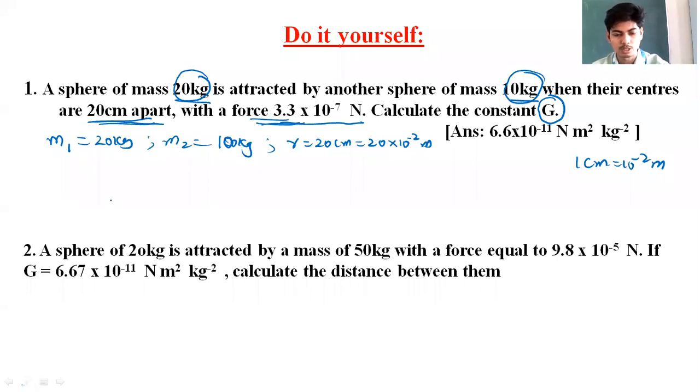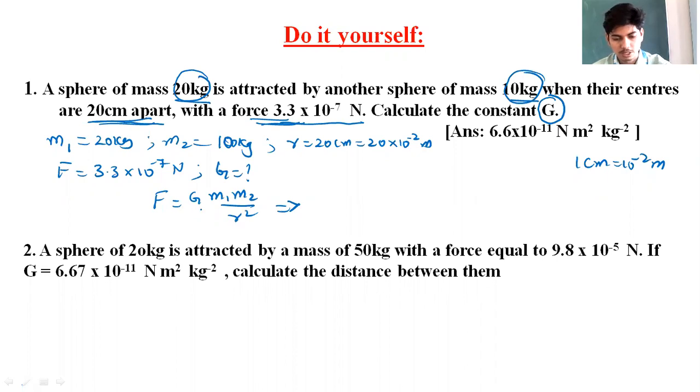Also, you are given the force with which they are attracted towards each other, the gravitational force between them. The force between them is 3.3 into 10 to the power of minus 7 Newton. You need to calculate the value of G, the universal gravitational constant. So in order to solve this, you again make use of universal law of gravitation. F is equal to G m1 into m2 divided by r square. This implies G is equal to F into r square divided by m1 into m2.